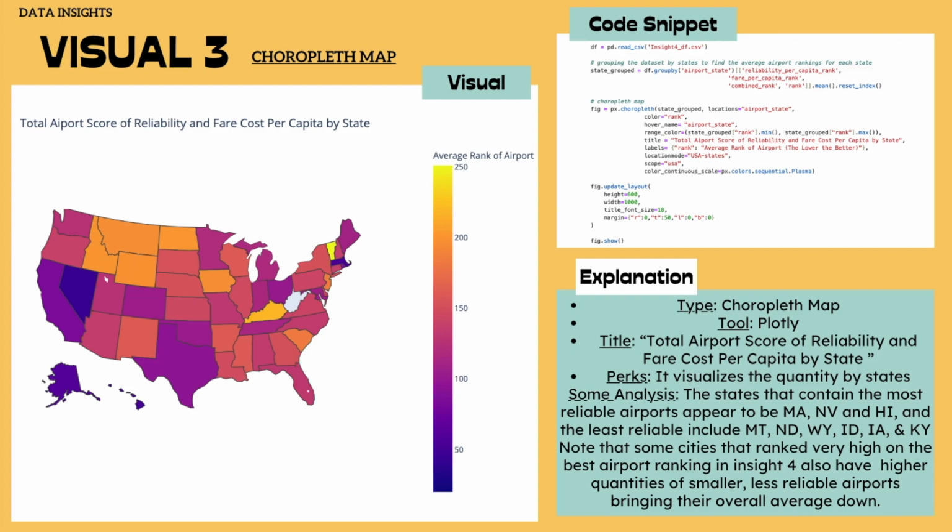And finally, to summarize everything to see which states are best to travel from, I made this choropleth map where I grouped the datasets by states, took the average of the ranks of all the airports in the state to determine which one ranks best. The states that contain the most reliable airports appear to be Massachusetts and Nevada, and the least reliable ones are Montana, Idaho, Iowa. This may be surprising at first, but it is important to keep in mind that some cities that are ranked high on the best airports ranking list that I just showed you, such as New York, LA, Chicago, also have considerably larger quantities of smaller, less reliable airports, bringing their overall average down.